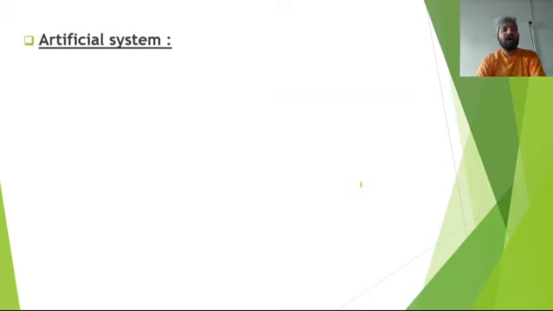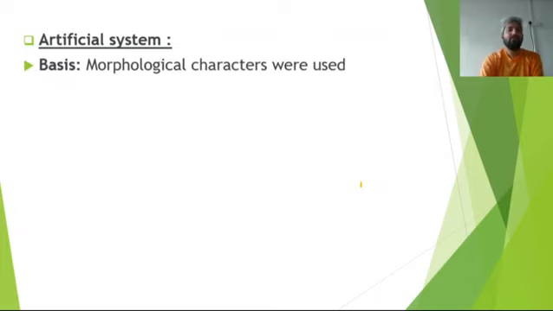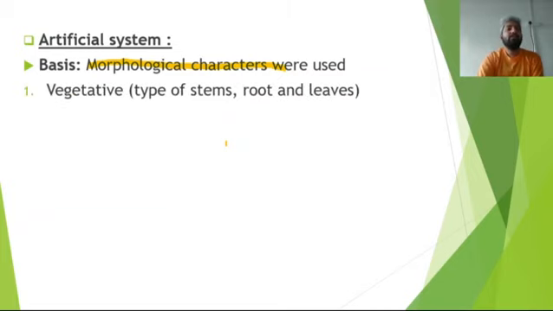Okay. Now let us talk about the artificial system of classification. Now we are talking about the plants. On what basis was the artificial system of classification done? It was done on the basis of morphological characters. Morphology means the external features, and they were utilized here. Vegetative characters were used: what type of stem is there, what type of fruit is there, what type of leaves are present in the plant. These are the vegetative structures.